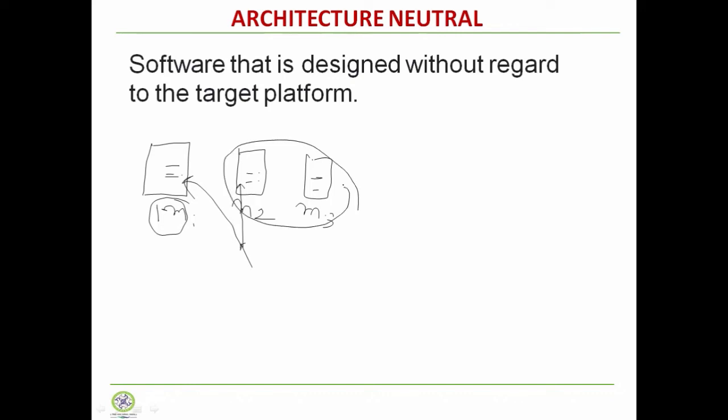When you think about architecture neutral, suppose you are building home appliances, like designing a remote control, and using that remote control you are able to control one television set, but the other two you cannot control. That means it is not uniform, and there is some platform dependency. You can control only one device, not the others.